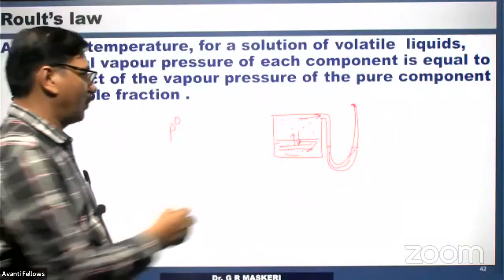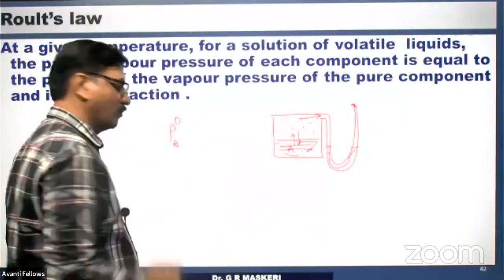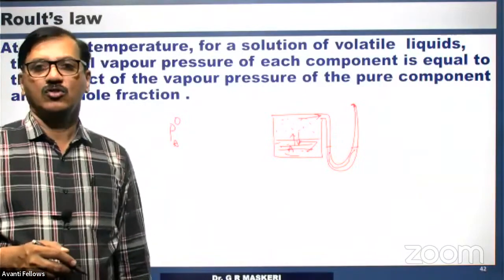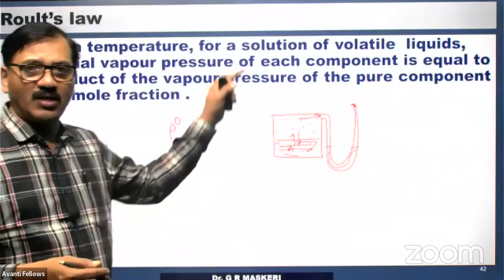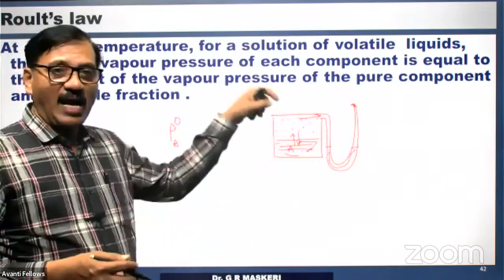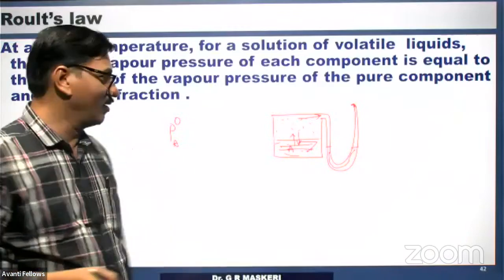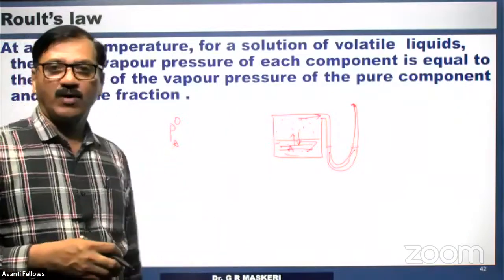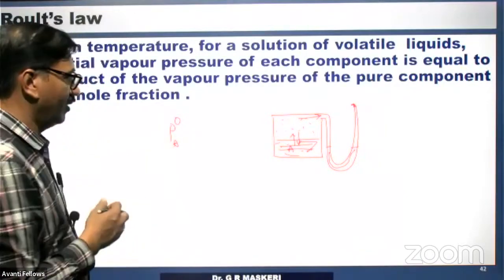Suppose the component, this is water, I will call it A, P0A. P0A is pure solvent or pure liquid, say. So if you make a solution, you have dissolved some sodium chloride in it. When you add sodium chloride, being a non-volatile solute, it decreases the vapor pressure of the pure solvent, right?